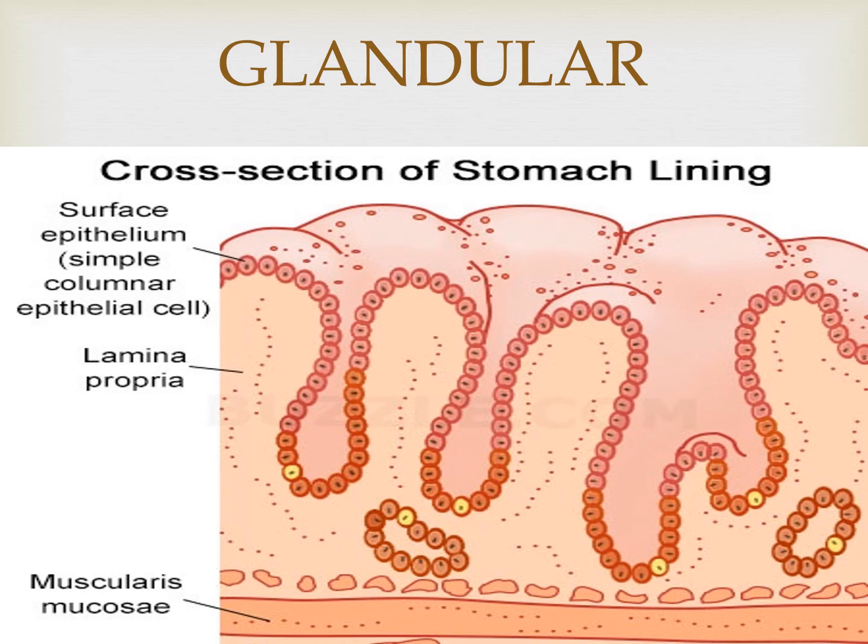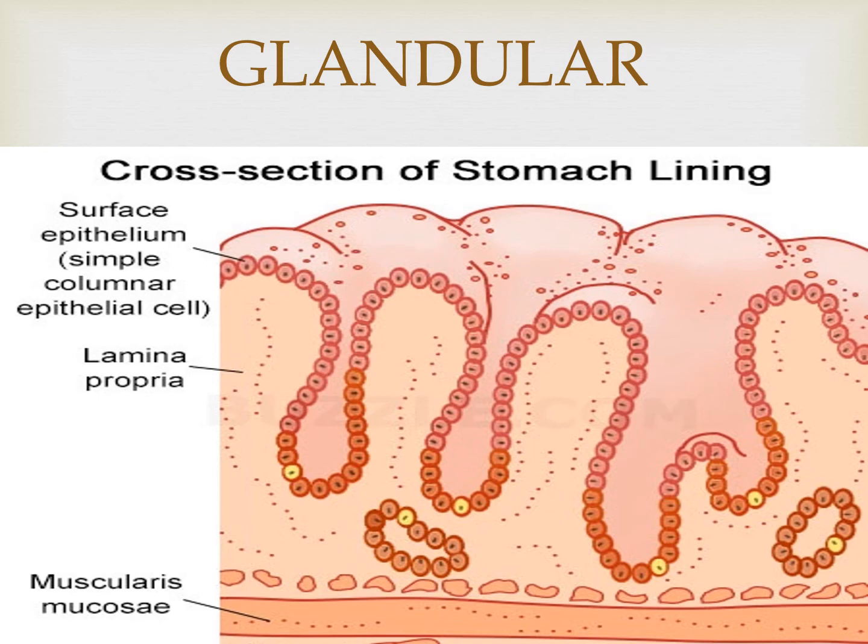Glandular epithelium: epithelial cells are often modified to form specialized gland cells. So it is called glandular epithelium. These cells secrete chemical substances at the epithelial surface. Where do they secrete? At the epithelial surface.